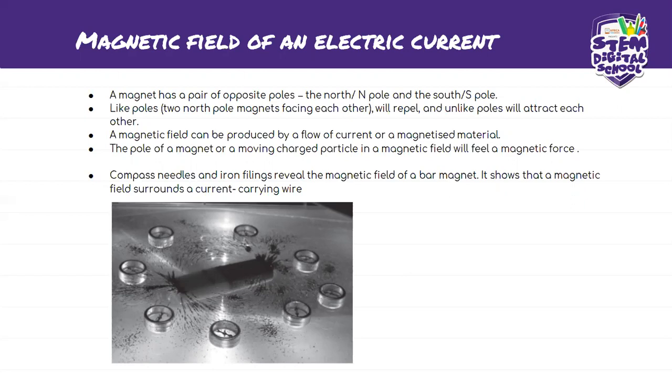Okay, so a magnetic field can be produced by a flow of current or a magnetized material. So you need a magnetic thing or a magnetic object for a magnetic field to be produced.